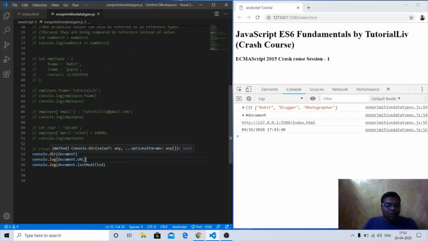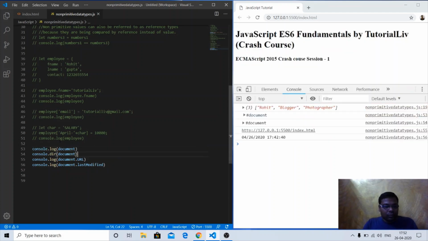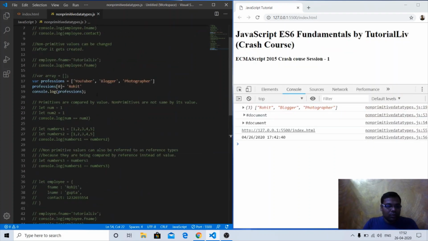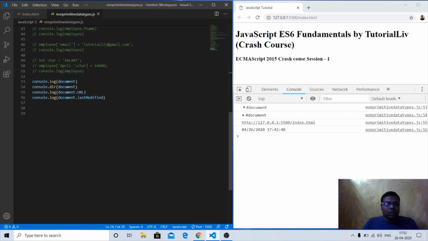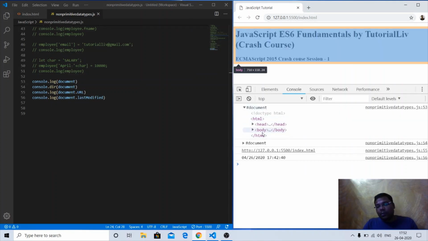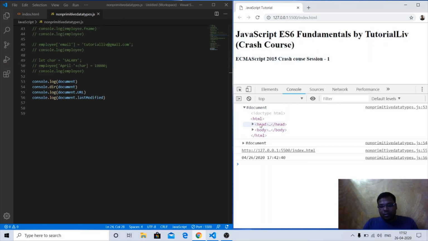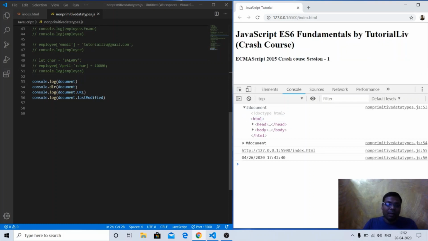If I console.log this document, like we did here already, it will return a document that is a HTML kind of thing. Let me comment out this part, so we'll just discuss the document now. This is the HTML representation of our document, the DOM.